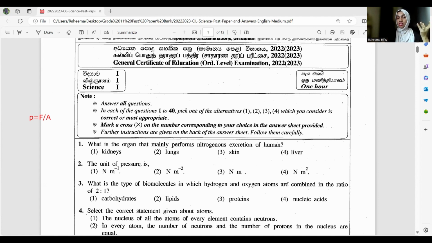But here we don't see any symbol regarding that. I can see Newton and square meters, something related to force and area. That's why I thought they are going to talk about solid pressure. Likewise, if you feel like you can't understand the main question, just go through the answers. Then you can have some idea on the question.